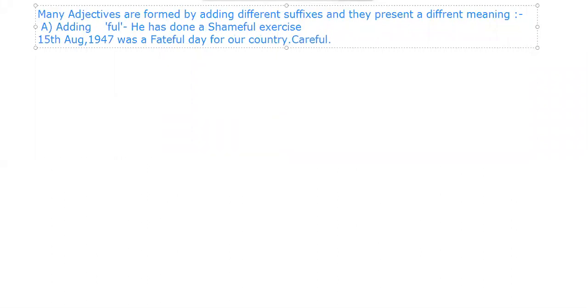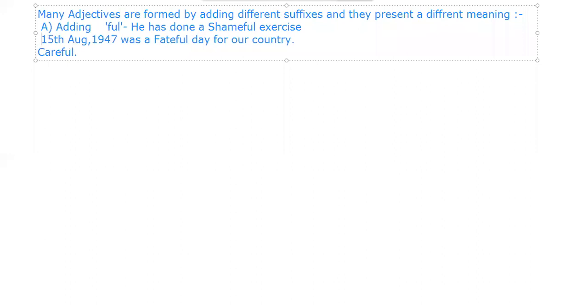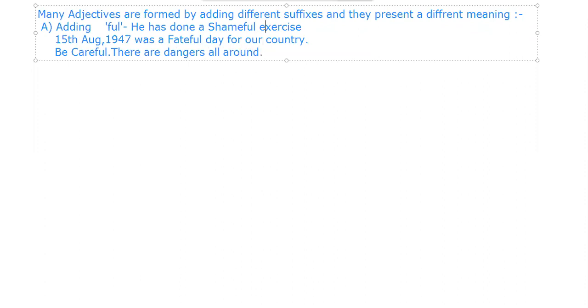Okay. What sentence can we make by using careful? What if I say, be careful, there are dangers all around. आसपास बहुत सारे dangers हैं. So these are by using full.